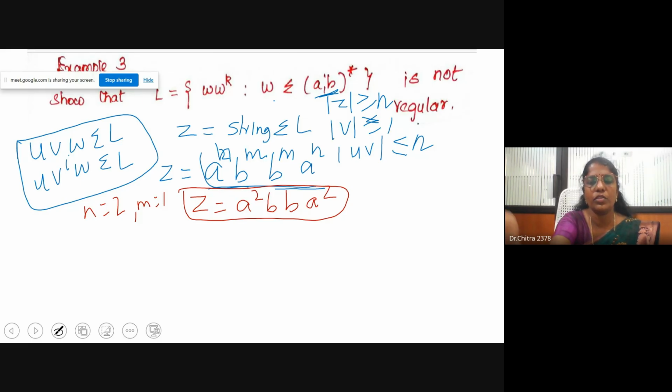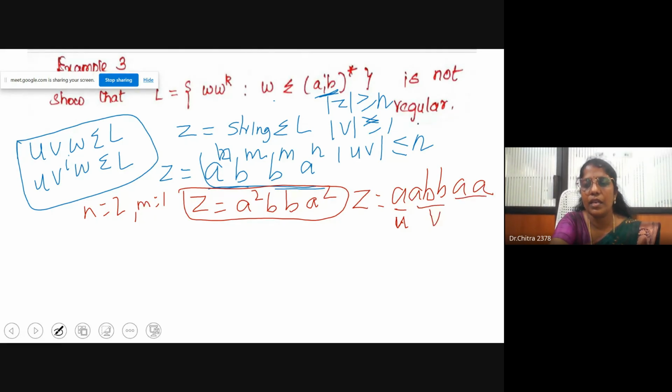First I'll take z equal to a a b b a a, and split it into 3 parts. The first part is U, this a b as V, and the rest is W. Now take V square.